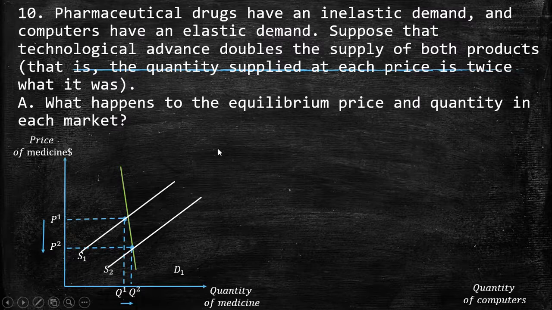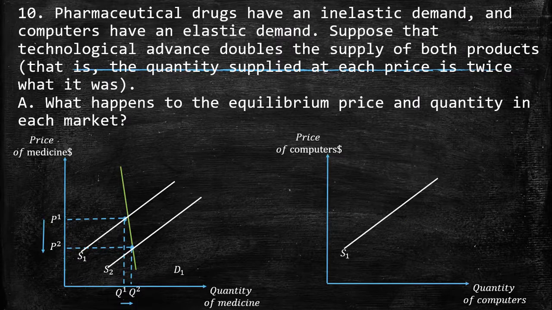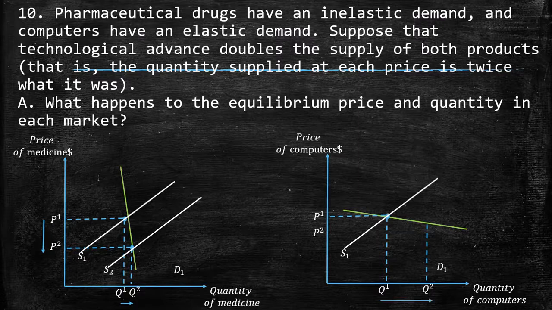What about the computers market? Here we have the supply and here we have the demand, which is elastic. You see, it's almost horizontal. So here we have the prices and quantities of equilibrium. Then there is a technological advance, so here we have the new equilibrium. What happened with the prices? It happens exactly the same. There is a decrease in prices and an increase in quantities.